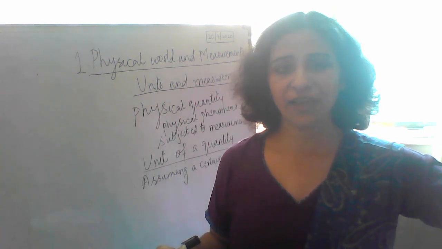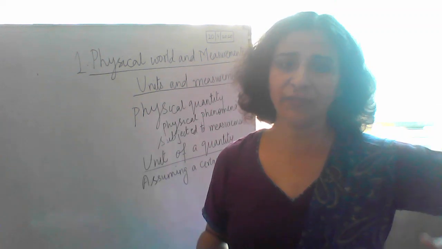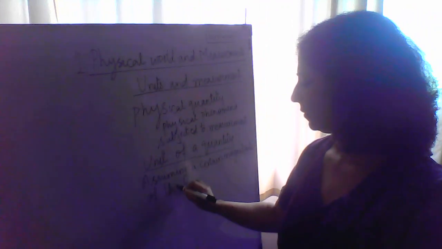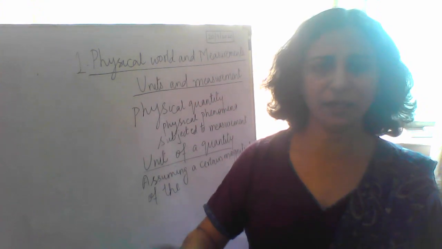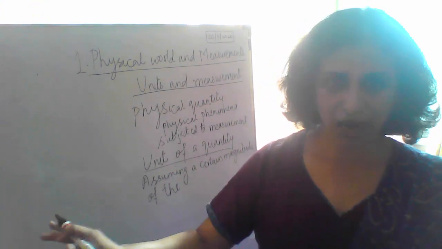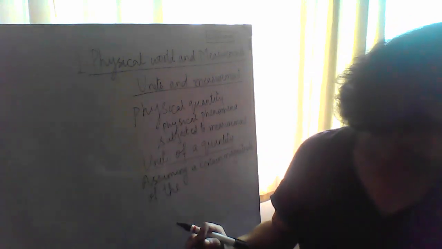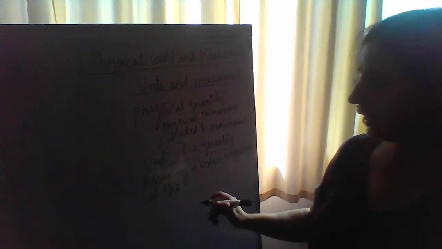So this is the way certain standards were being put forth. Okay, so assuming a certain magnitude of the quantity, it can be any quantity, it can be length, it can be mass, it can be electric current, okay, of the quantity as a standard.